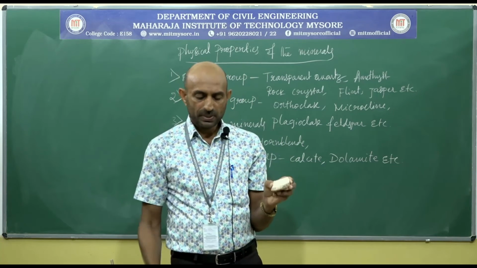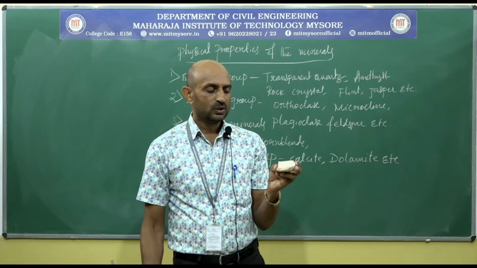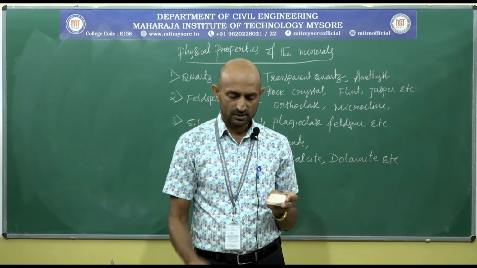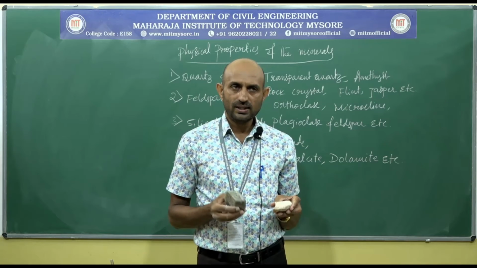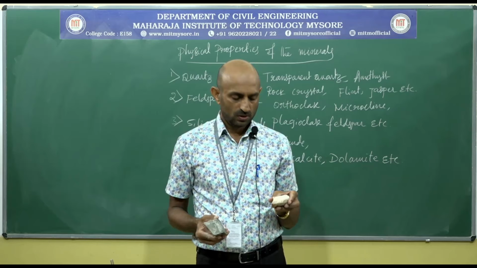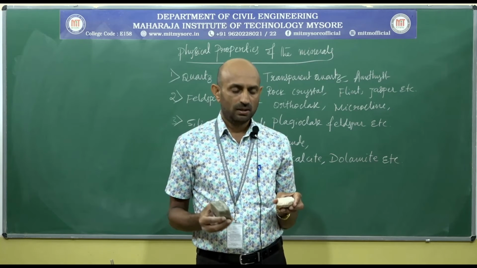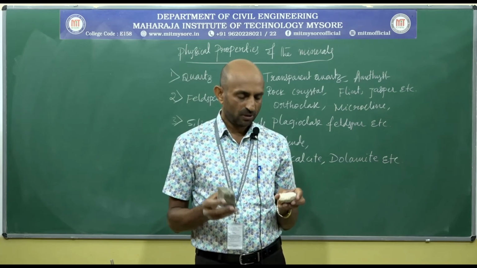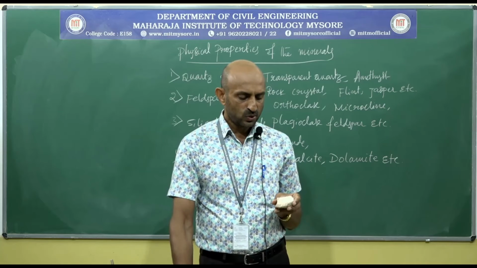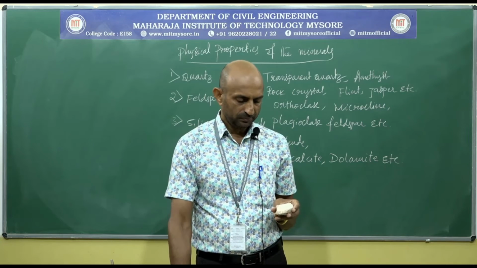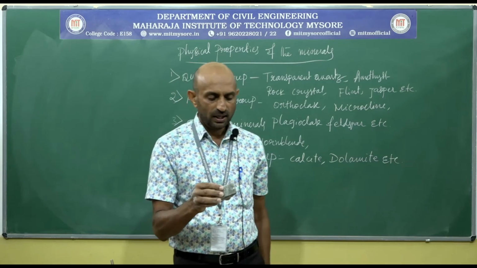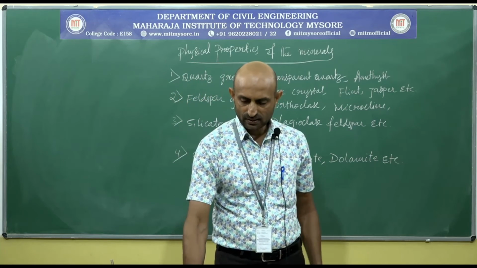Hardness 3, specific gravity 2.7. Here hardness 4, specific gravity is 2.9. Occurrence: it occurs in sedimentary rocks like limestone and even marble, a metamorphic rock. Marble is a metamorphic rock. Uses: calcite is used in the manufacture of cement. Dolomite is used in the manufacture of cement and glasses, etc.